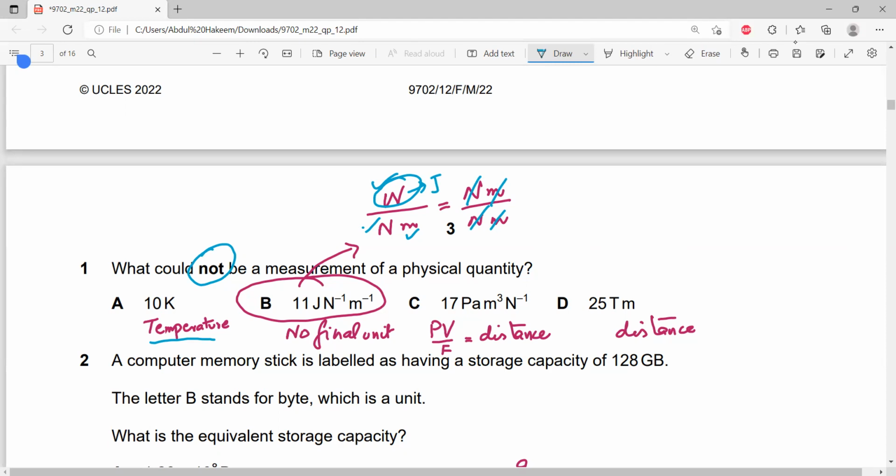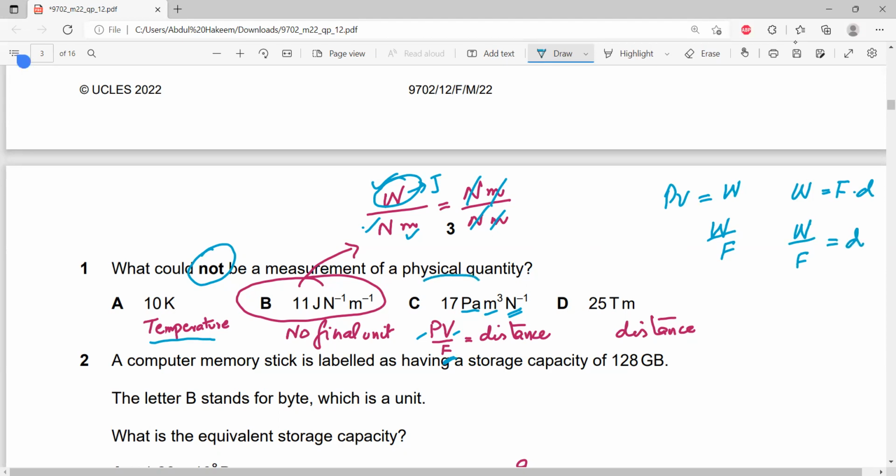Suppose we check this C, Pascal for the pressure, meter cube for the volume, and divided by Newton, meaning the force. Do remember, pressure multiplied by volume is equal to energy, which is equal to work. So it is work divided by force. When work is F into d, then work divided by force is equal to distance.